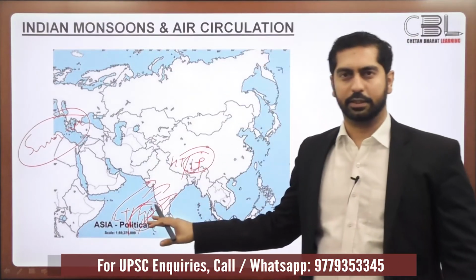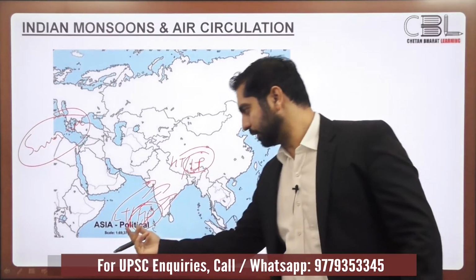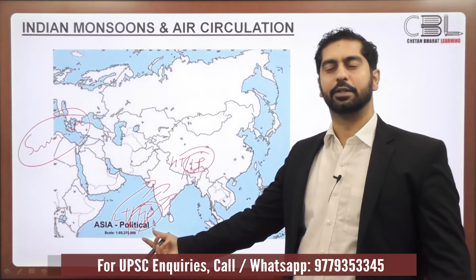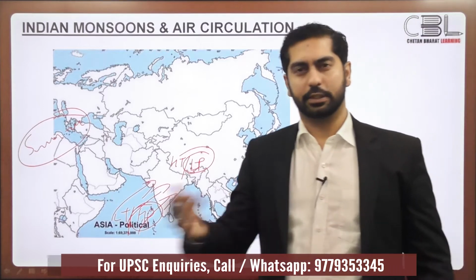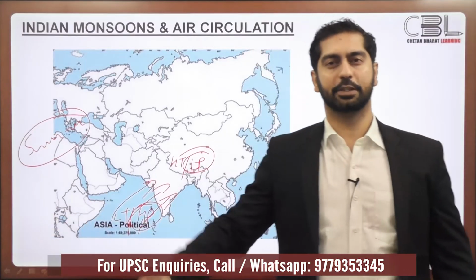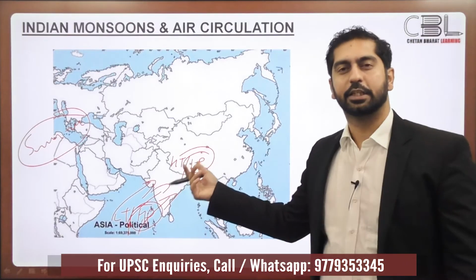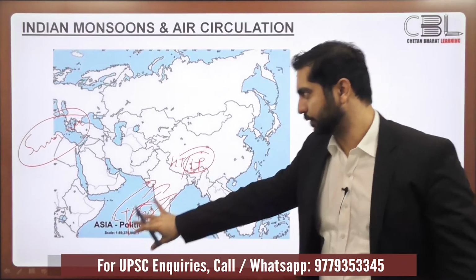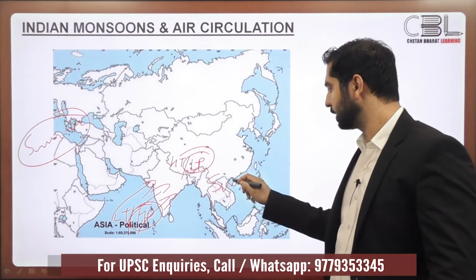Now in this explanation, when I was talking about the low pressure and the high pressure, and when I was saying that the oceans are at relatively low temperature as compared to the land masses, it goes without saying that I was talking about the surface temperature. What is the temperature of the water and what is the temperature of the air just above the water? What is the temperature of the land and what is the temperature of the air just above the land? So this scenario that we have discussed right now is with respect to the surface circulation.